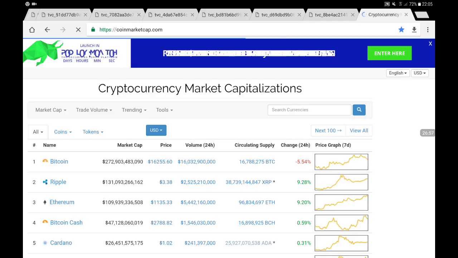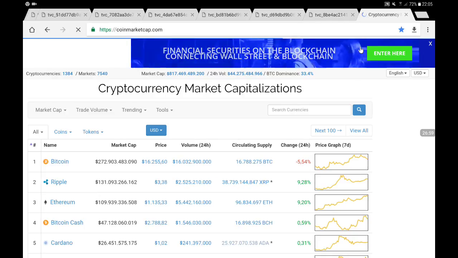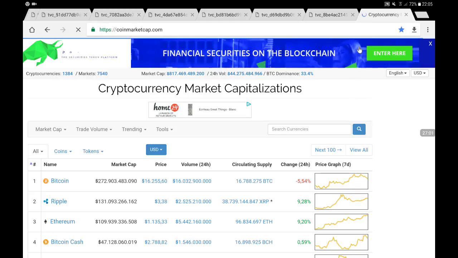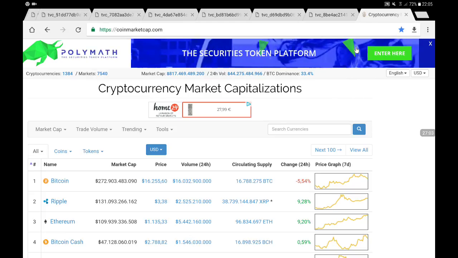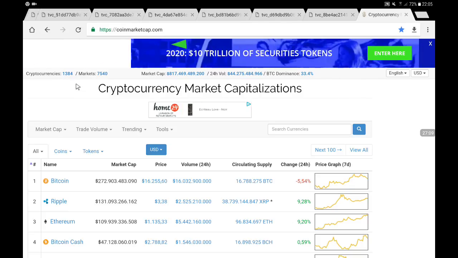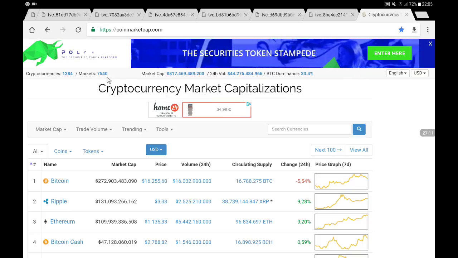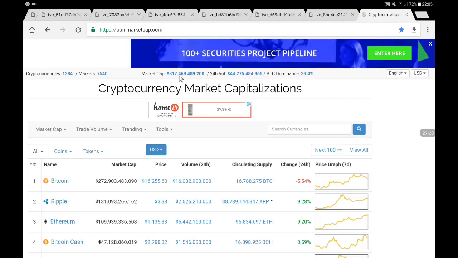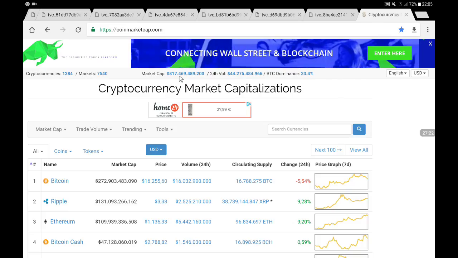But first of all, let's have a look at CoinMarketCap to see how the overall situation is for the cryptos now. Over here you see more than 1,000 cryptos and 7,500 markets, that's incredible. Market cap above $800 billion, that's huge.